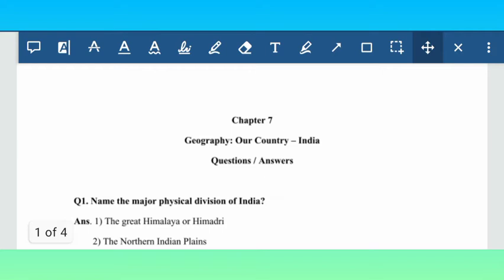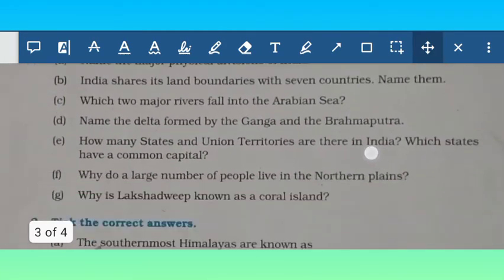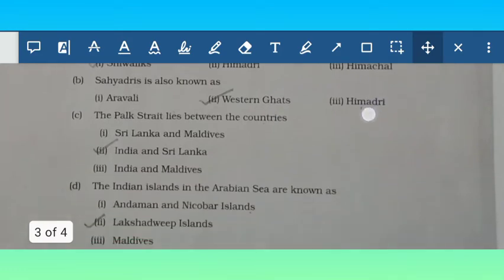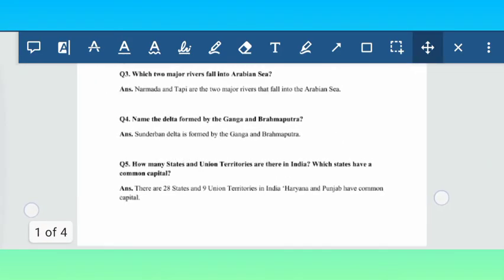Question and answers. I will also show you the exercise questions like fill in the blanks and tick the correct answer of this chapter. So let's start with question answers of this chapter.